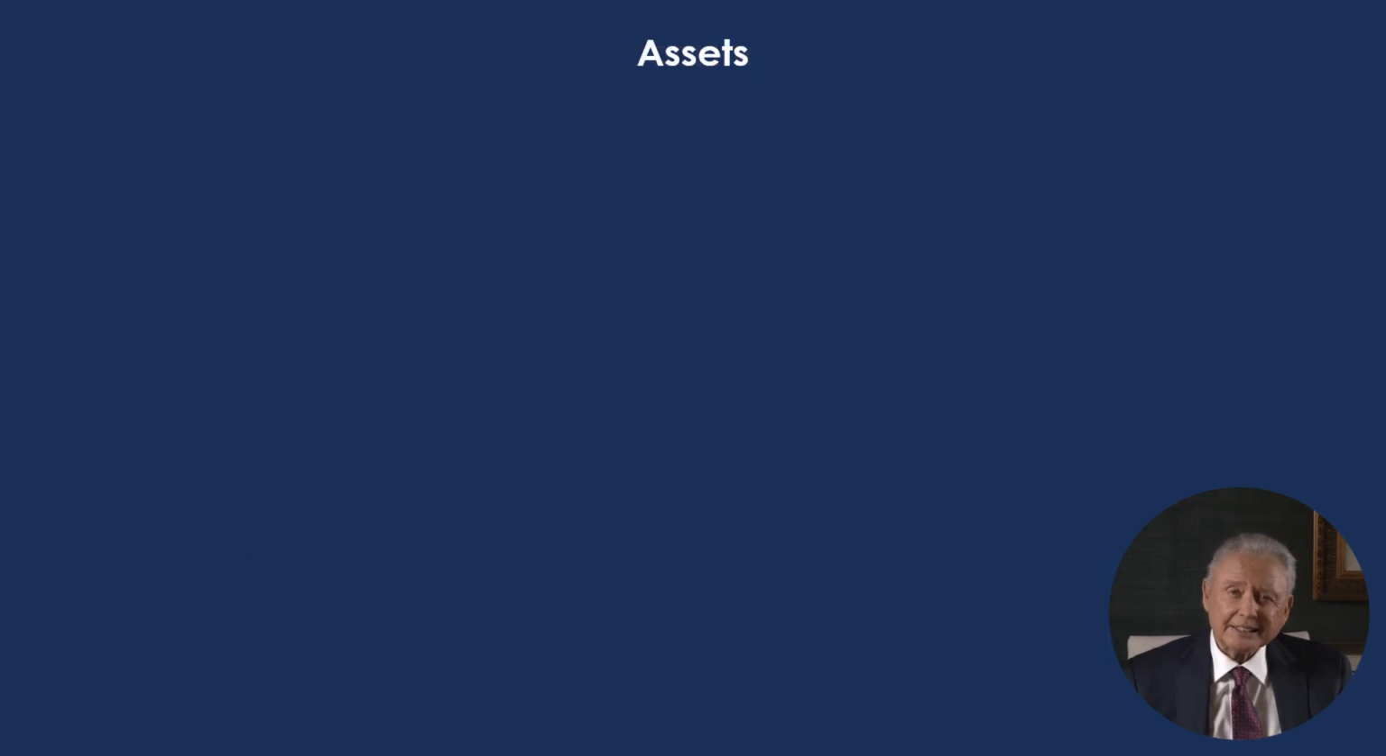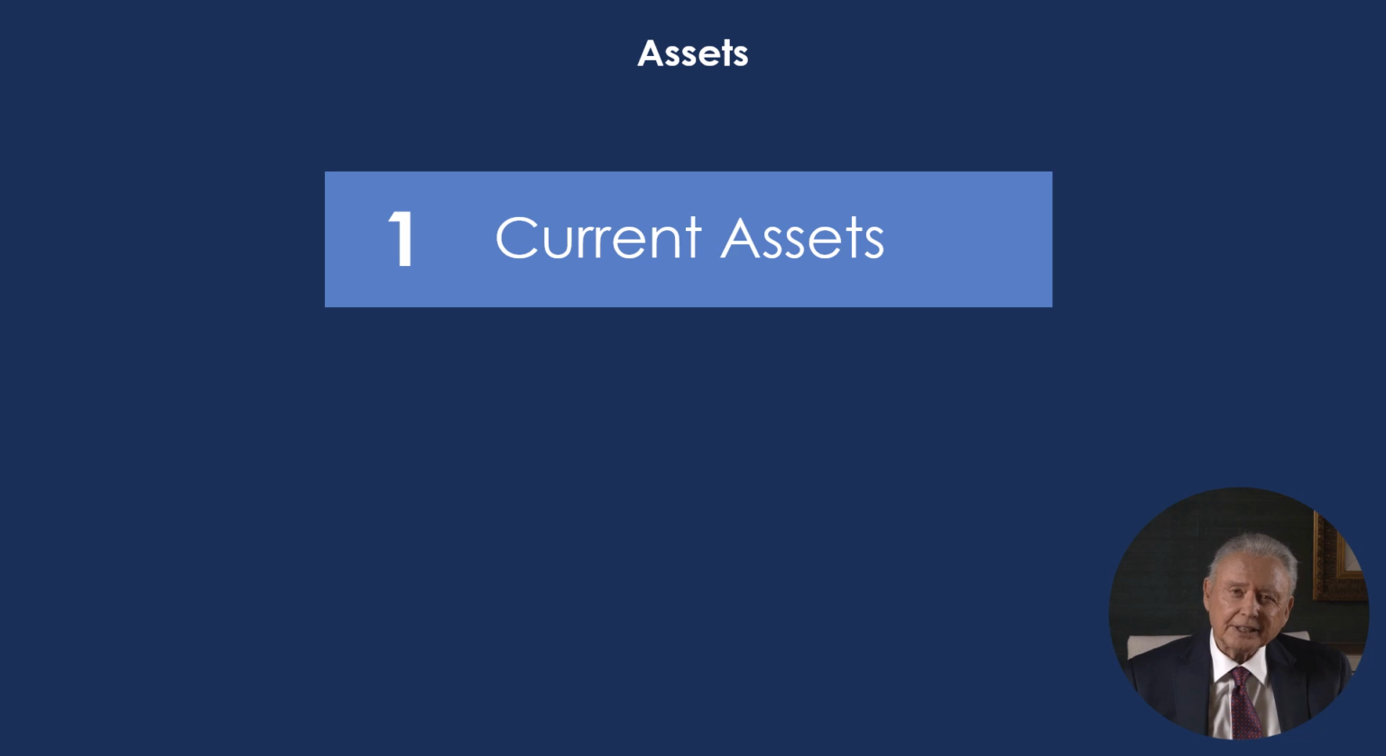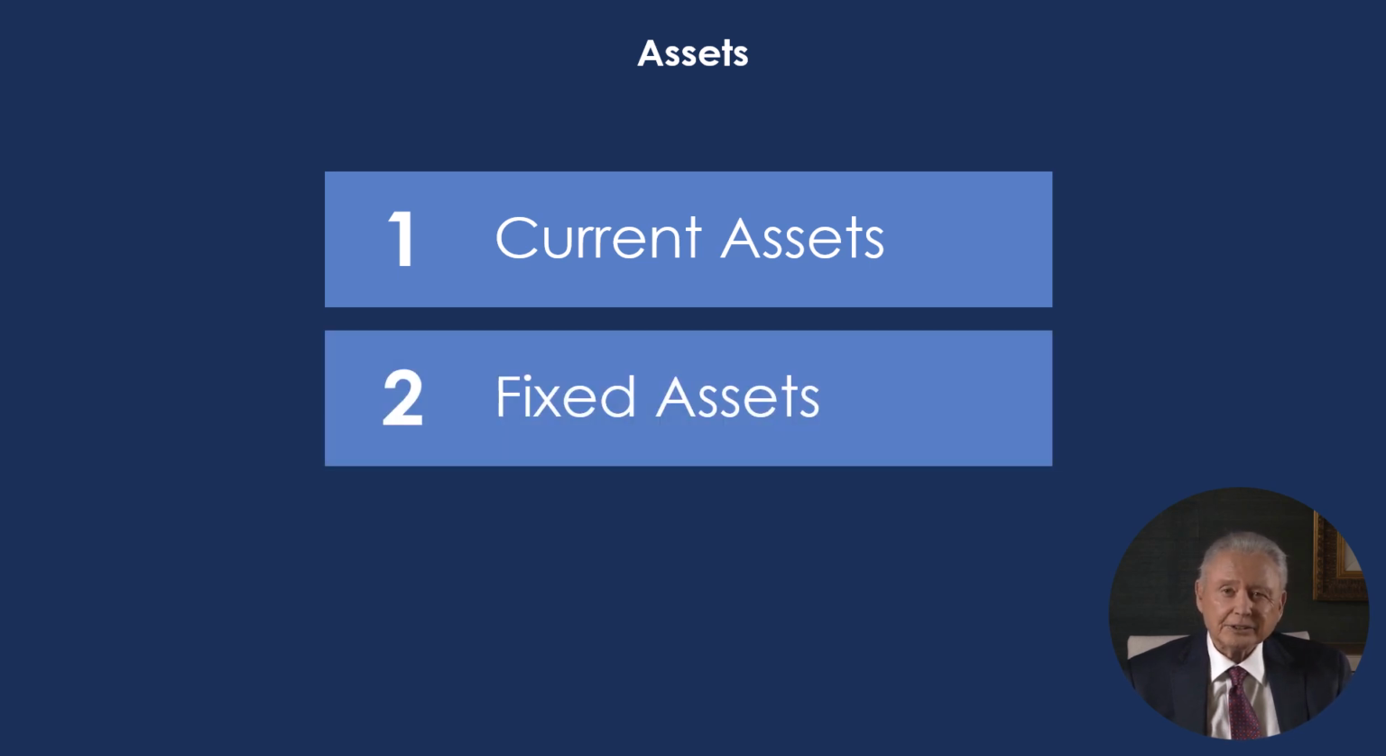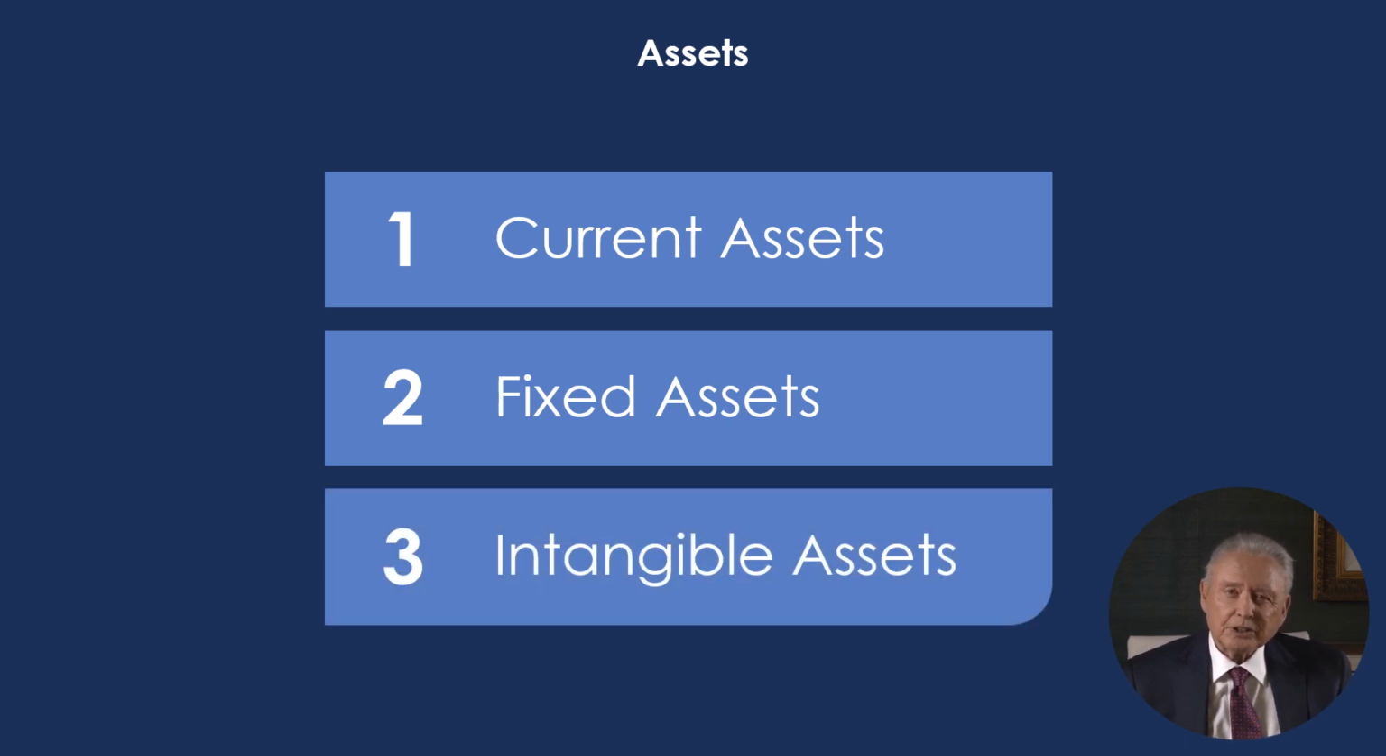Let us break assets down into three categories. Current assets are assets that are cash and equivalents, or will be converted to cash or consumed by the business during the coming 12 months or the next full accounting cycle. Fixed assets have physical properties and useful lives of greater than 1 year. Intangible assets have no physical properties and useful lives of greater than 1 year.